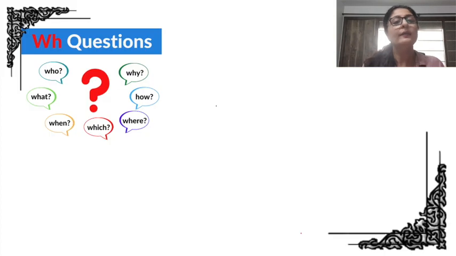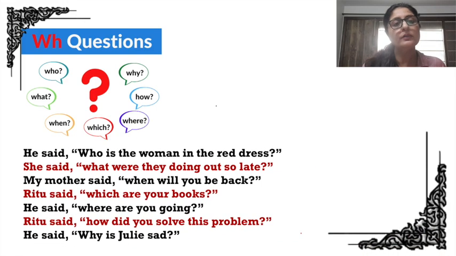Moving on to the WH questions, that is who, what, when, which, why, how, where. He said, who is the woman in the red dress? What are they doing out so late? When will you be back? Which are your books? Where are you going? How did you solve this problem? Why is Julie sad? So these are who, what, when, which, where, how, why. They are WH questions. Now, how to change?